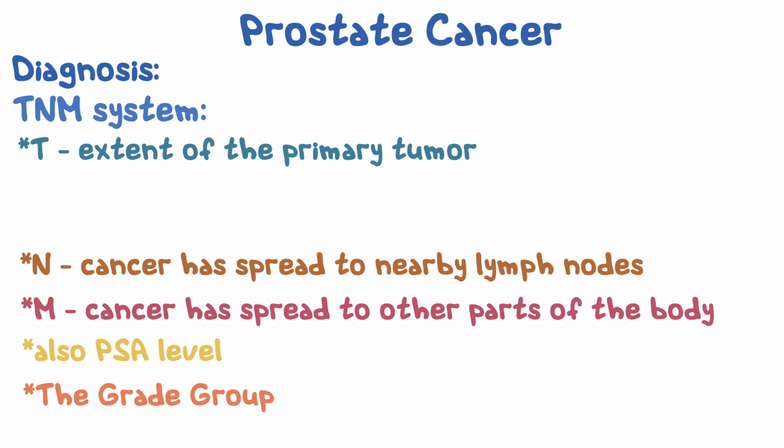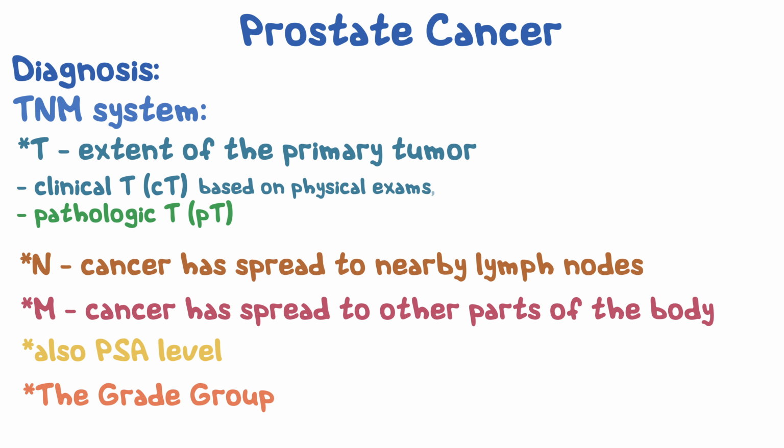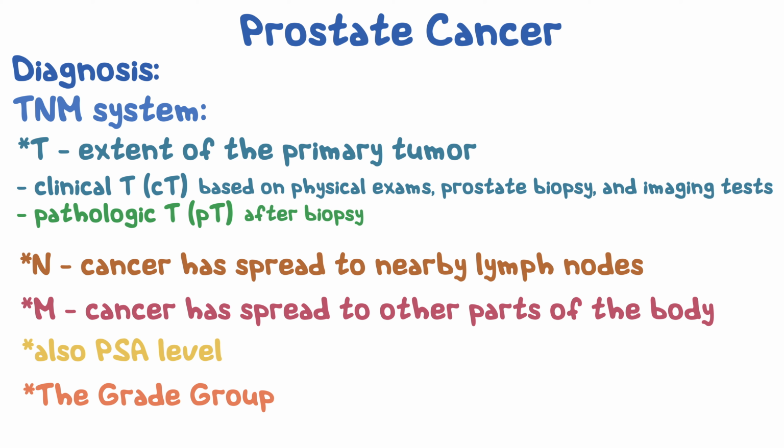There are 2 types of T categories for prostate cancer: clinical T and pathologic T. The clinical T is your doctor's best estimate of the extent of your disease, based on physical exams, prostate biopsy, and imaging tests. The pathologic T is determined after all of your prostate has been examined in the lab and is likely to be more accurate than the clinical T. For more information about TNM, please click the link in the description below.